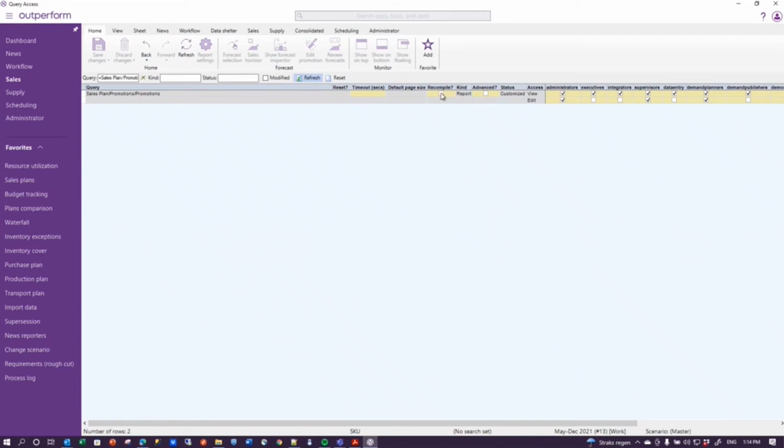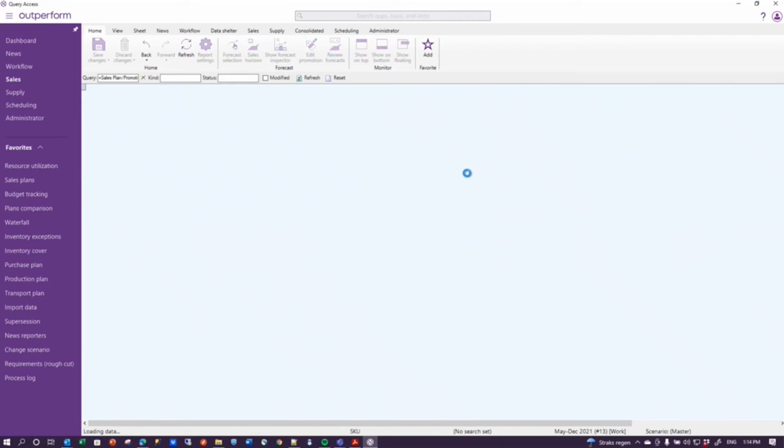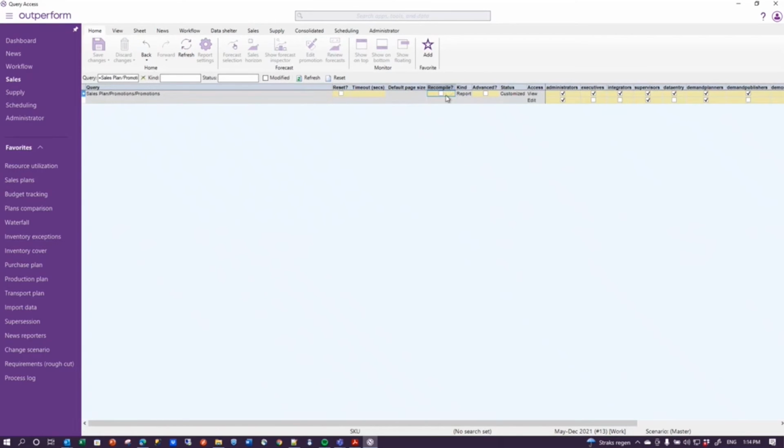And then there is this option recompile. Now, what that will do is it'll tell SQL, please recompile, please reset your knowledge about this query. And don't get confused that when you save this, it will not stick. It's merely an instruction to recompile it. You can fire that instruction multiple times, but once is enough. And then what this means is SQL will rethink its plan to execute that query, and that can sometimes alleviate